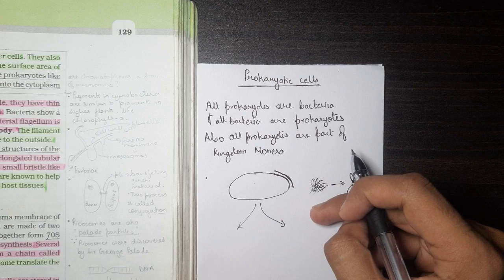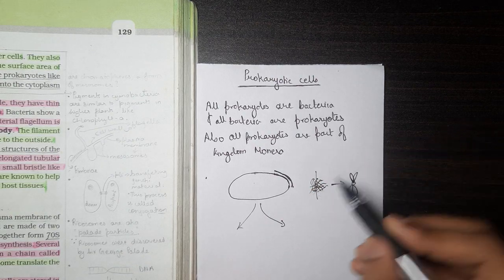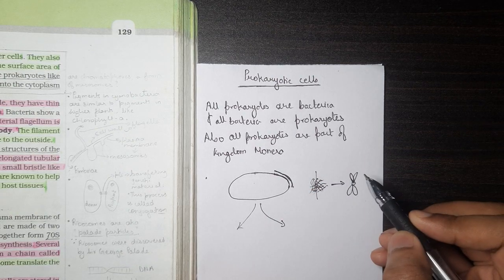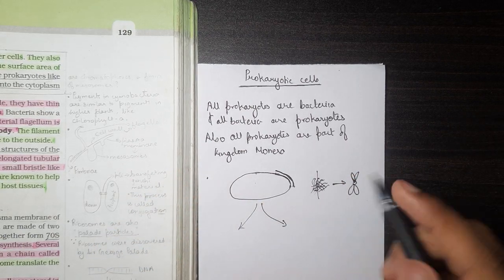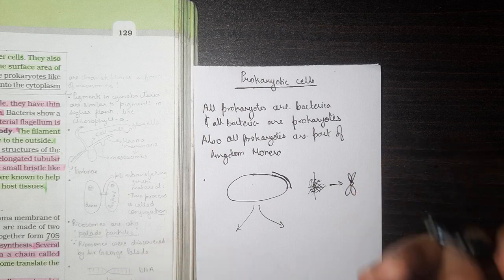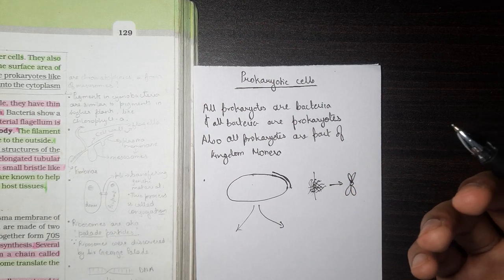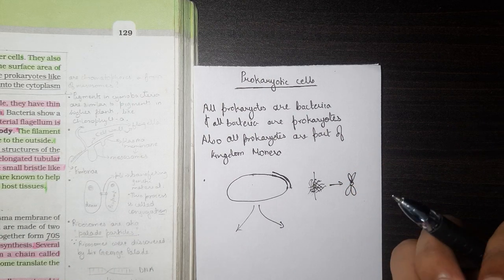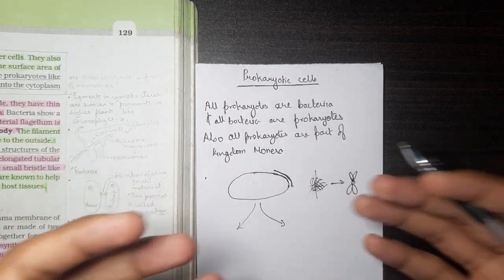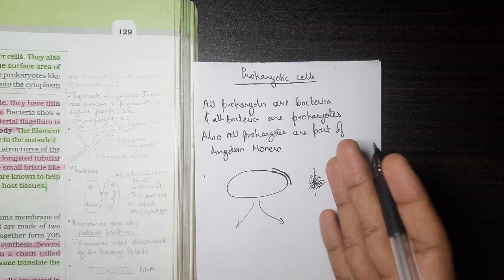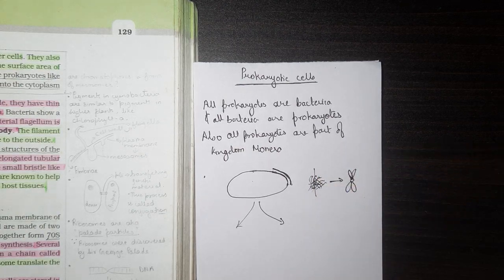Even if I divide it in half, one side will have less genetic material, the other will have more. And even if they have equal genetic material, one side will have essential genetic information, and the other side will have non-essential genetic information. So it's not possible for the cell to equally divide the genetic material if it is just present in an entangled form.